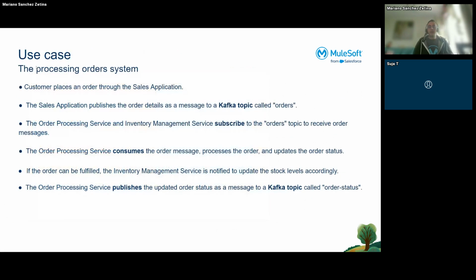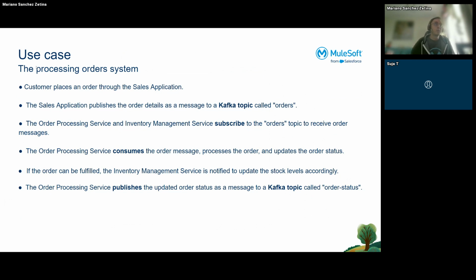So I have a use case in base, and this meeting is only about the async specifications. I will describe the use case, but at the end, we will only describe two topics using the async specification. So I have a customer that places an order through a sales application.